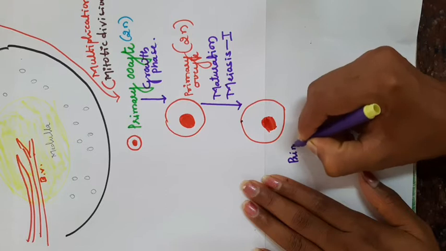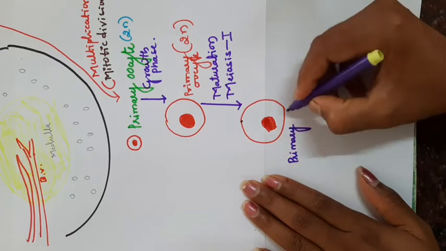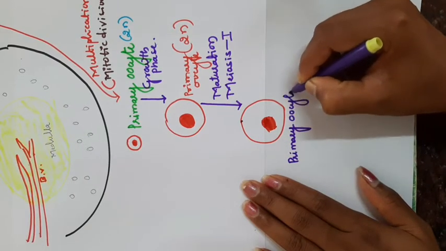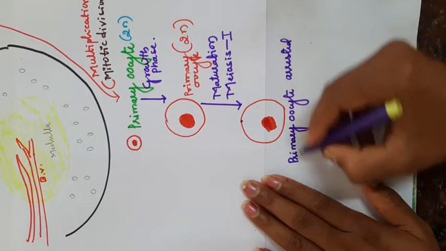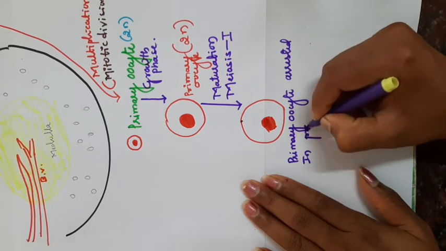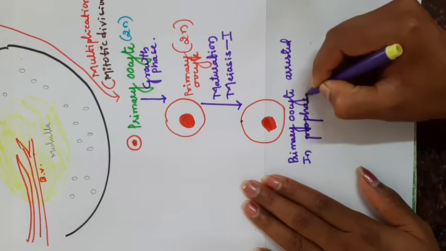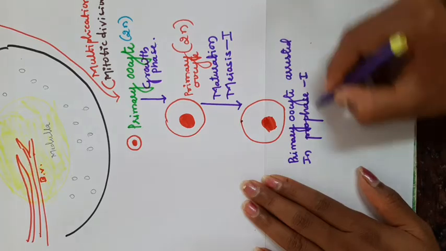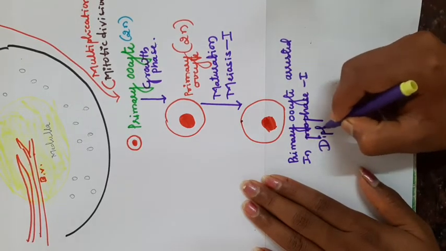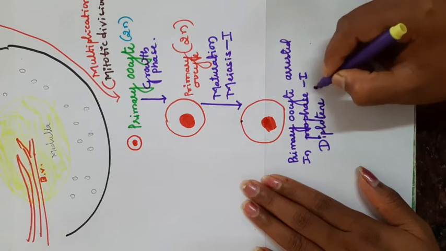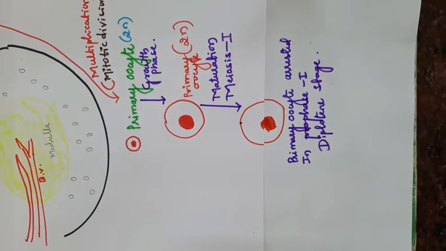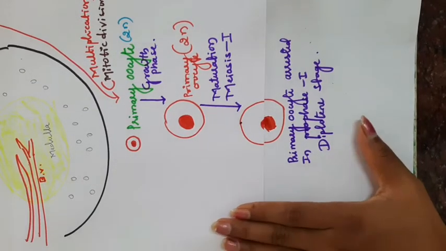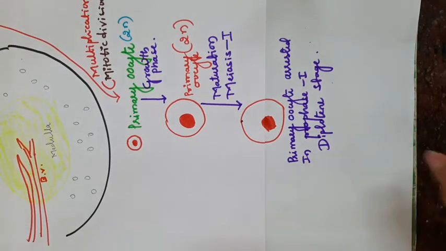Primary oocyte arrested in prophase 1, diplotene stage. Okay, primary oocyte arrested in the prophase 1 diplotene stage. Okay, then